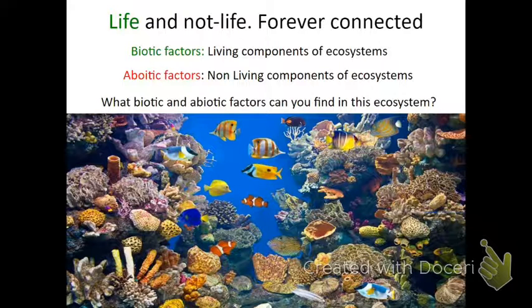Now, life and not life, we are all connected. In other words, the biotic factors, the living components of the ecosystem, and the abiotic components are all connected. Can you see all the biotic, like the fish, the coral? The abiotic would be the water, the rocks, and stuff like that.